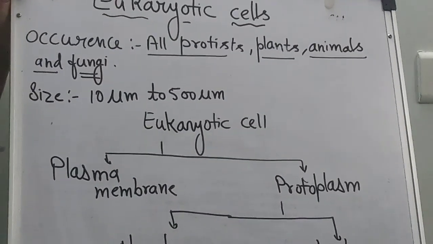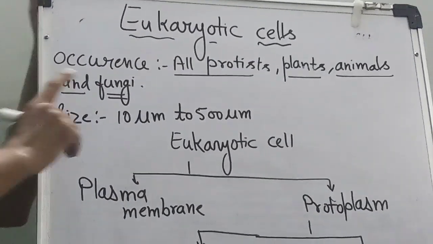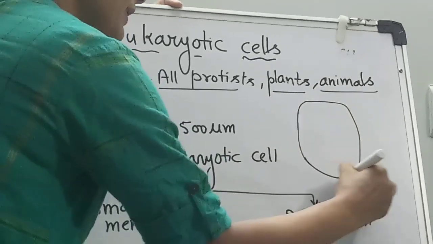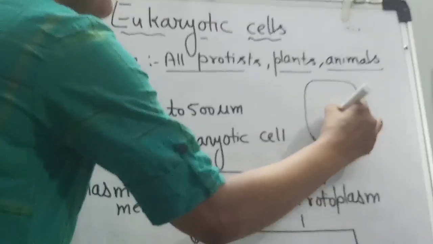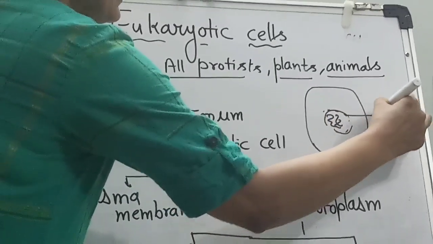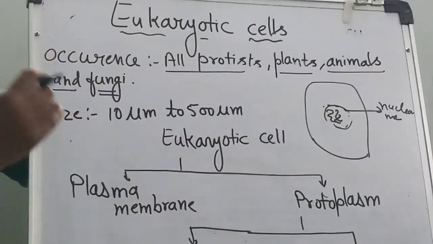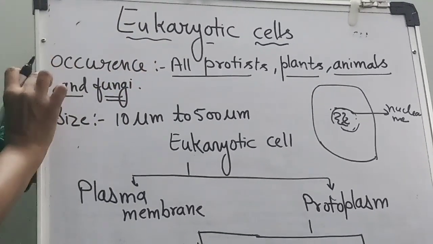First I just want to revise the meaning of eukaryote, which I covered in the previous lecture. The first and very specific characteristic of eukaryotes is that their genetic material is bound by a membrane. There is a nuclear membrane. So this is a very specific feature of eukaryotic cells.